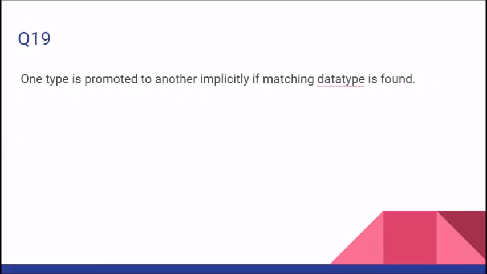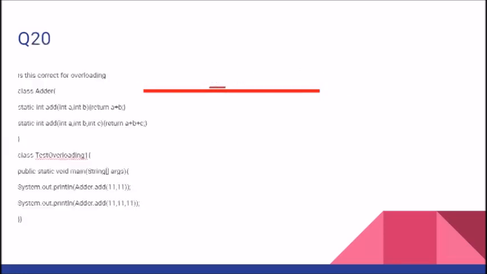One type is promoted to another type implicitly if a matching data type is found. Means that the type int can be easily fit into the type float. Let's see the answer. The promotion of one type to another should be implicit, and this particular kind of statement goes for the explicit type of conversion. Let's see the next one.